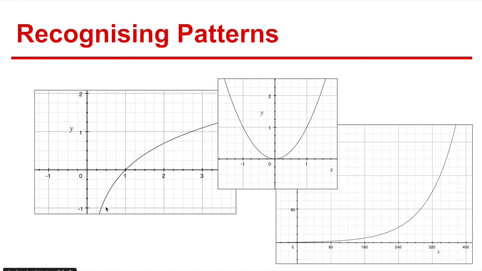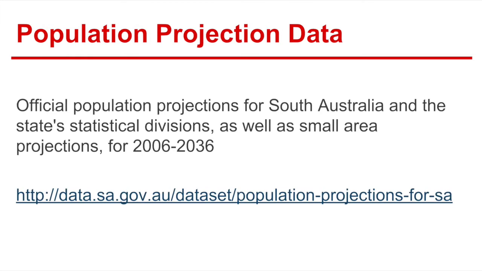2014. When we examine data, we often use graphs to help us recognize patterns. For example, we can see here a logarithmic, a parabolic and an exponential graph. These are very familiar to a lot of us and tell us a lot about the data that we're looking at. For this documentation we use population projection data for South Australia from 2006 to 2036 from this URL.